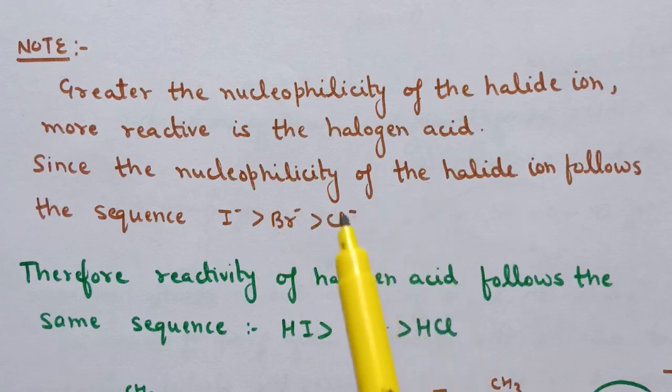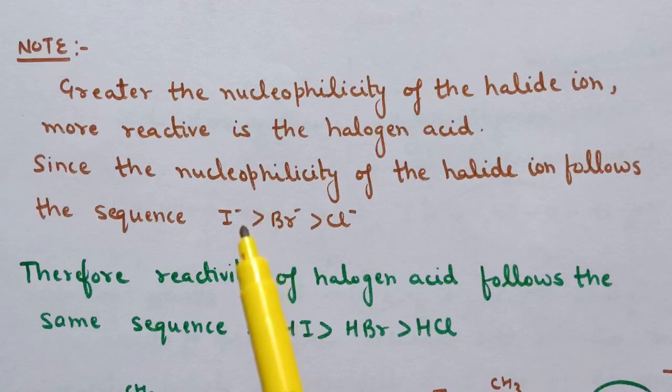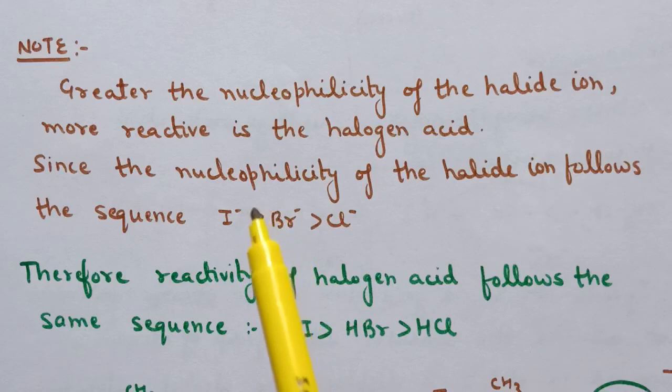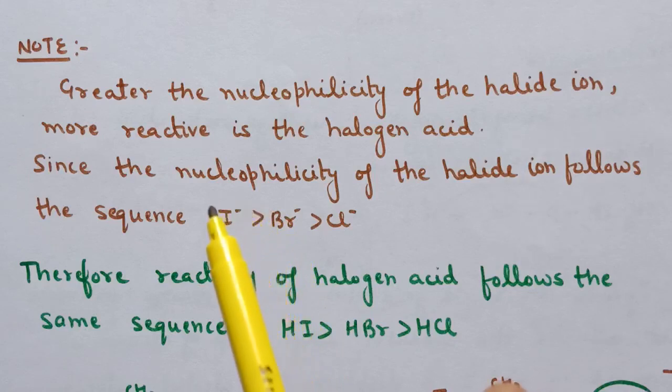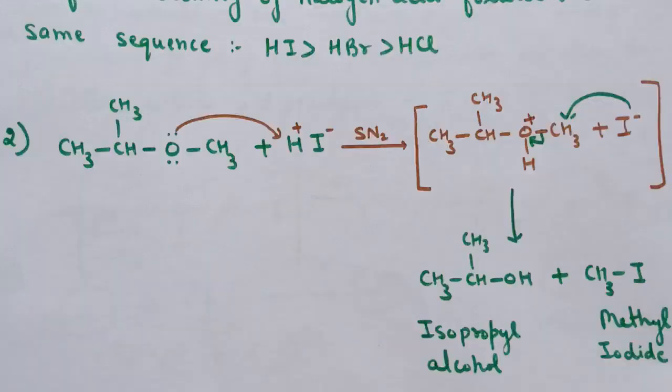That is why HI is the most reactive with ether, because the nucleophilicity of the I- ion is more as compared to these. Therefore, reactivity of halogen acid follows the same sequence. HI is the most reactive, then HBr, and then HCl.